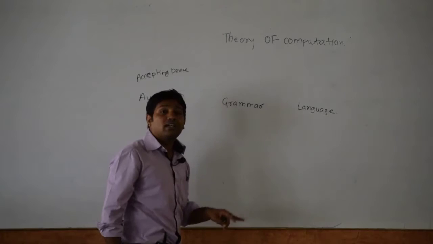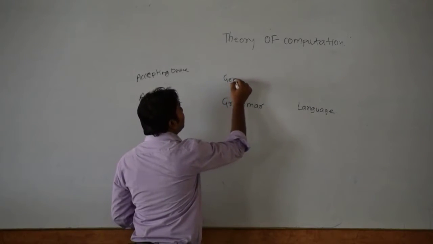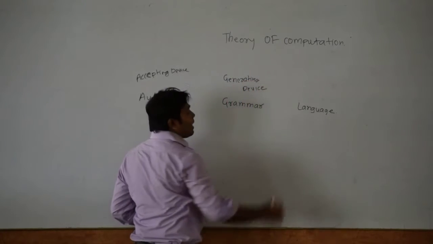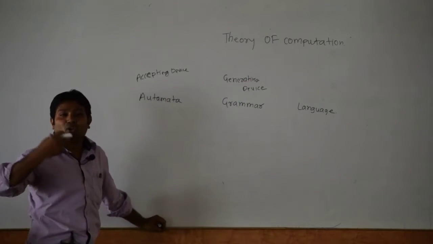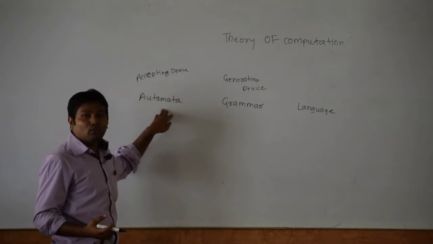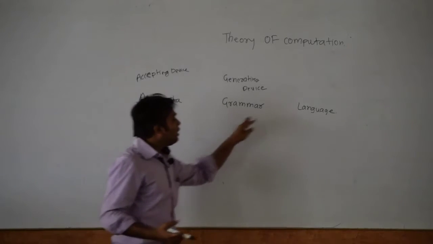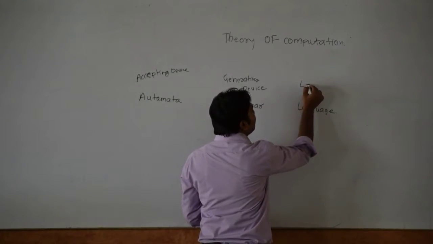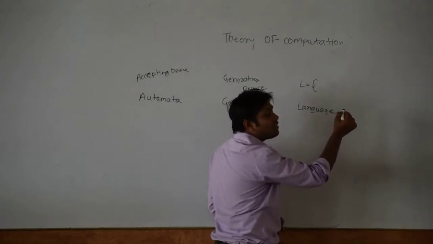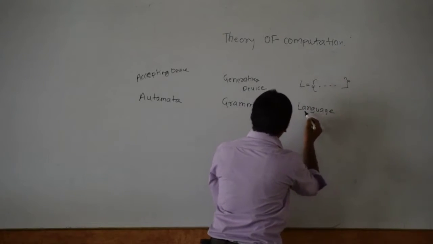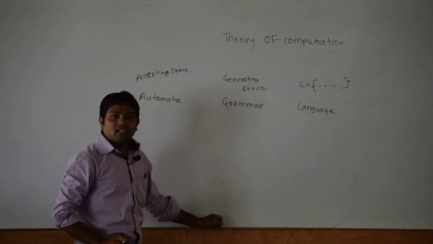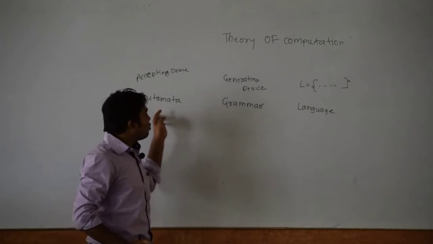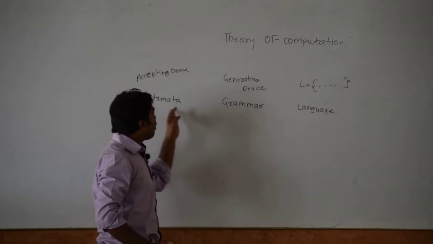First we'll see what the grammar is. Grammar is called a generating device. What the grammar is doing is generating the strings which are accepted by my automata. So the grammar is a generating device. Now coming to the language. The language is denoted by the notation L, and it is the set of all those strings which are generated by the grammar, or which are accepted by my automata. So automata, grammar and language are all on the same level.